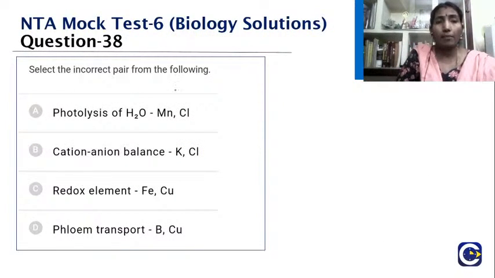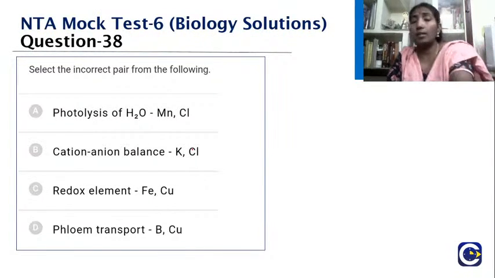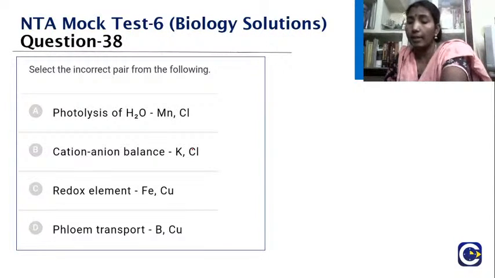Select the incorrect pair from the following. Photolysis of water, manganese, chlorine; cation-anion balance, potassium, chloride; redox element, iron, copper; phloem transport, boron and copper. So which is not rightly given here?